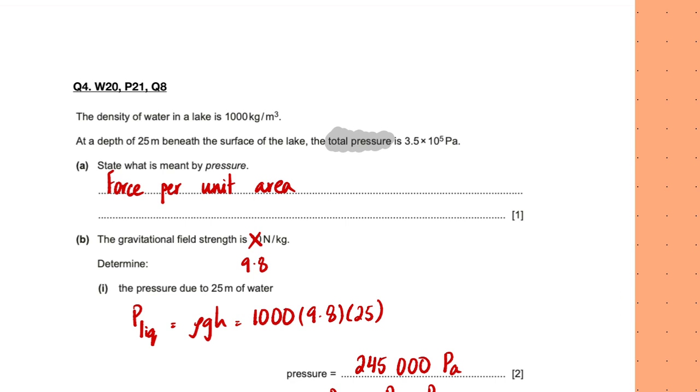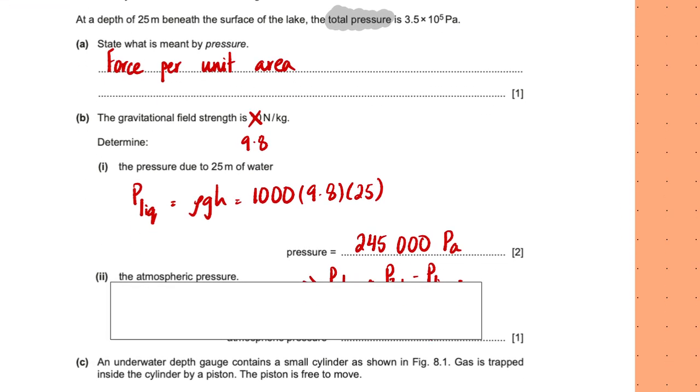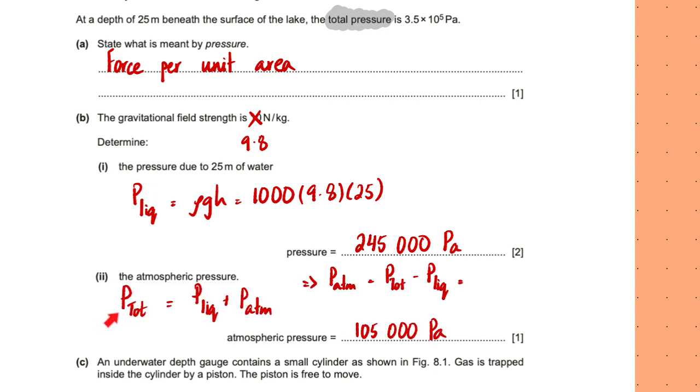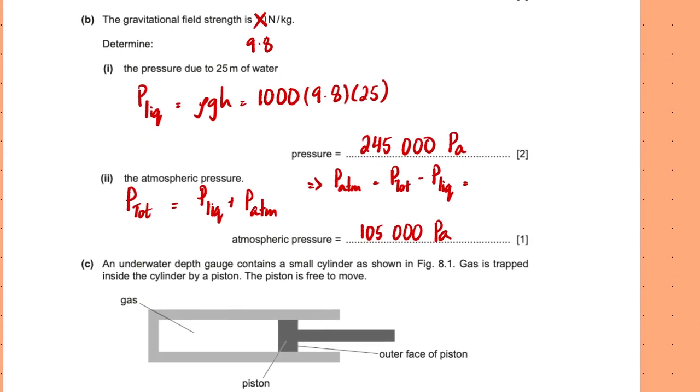Next, the atmospheric pressure, and for this we'll be using this phrase which was given here, which is the total pressure. So if this is the total pressure, that means it's the liquid pressure plus the atmospheric pressure, and I can use that to actually find the atmospheric pressure. So I just go ahead and say that the total pressure is the sum of liquid and atmospheric pressures. So rearranging this equation, the atmospheric pressure is the total pressure minus the liquid pressure. So 3.5 × 10^5 minus 245,000. When you do this in your calculator, the answer would be 105,000 pascals, like this.